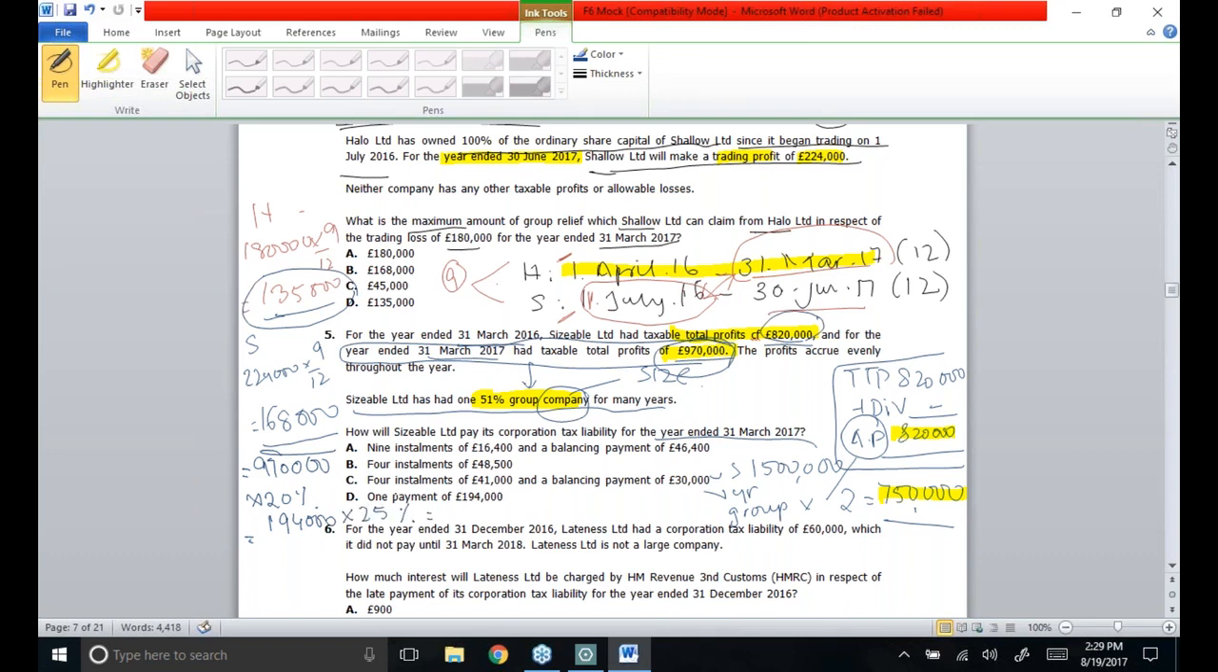So corporation tax liability into 25%. Each installment will comprise £48,500. So this is how £48,500 has to be paid in each of the 4 installments, the first of which falls on the 7th month of an accounting period. Then the second installment has to be made on the 10th month of an accounting period. Third installment has to be made on the 13th month of an accounting period. And last, the balance has to be paid on the 16th month of an accounting period. So option B is correct.